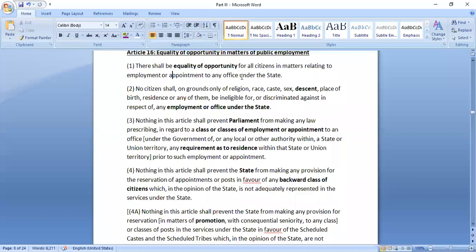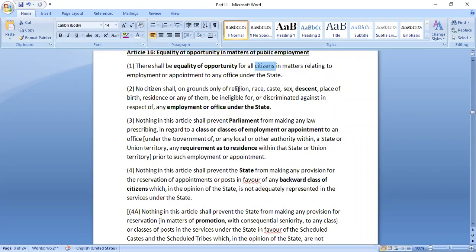Under fundamental rights, you would see certain rights are available only to citizens. Certain rights are available both to citizens as well as non-citizens. So Articles 15 and 16 are available only to citizens. When you read the article, if it mentions that the state shall not discriminate against any person, then it would mean non-citizens also. If it mentions the word citizen, then that particular article is applicable only to citizens of India. Only Indian citizens can enjoy this right.